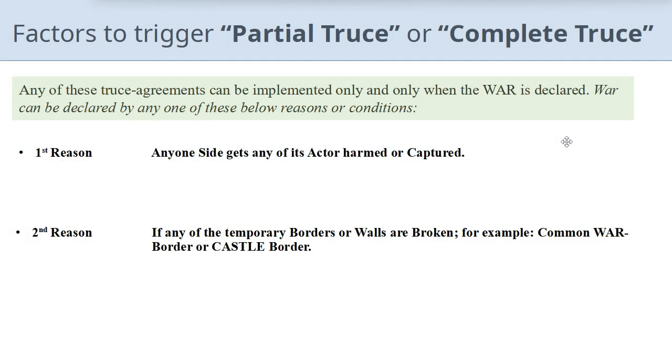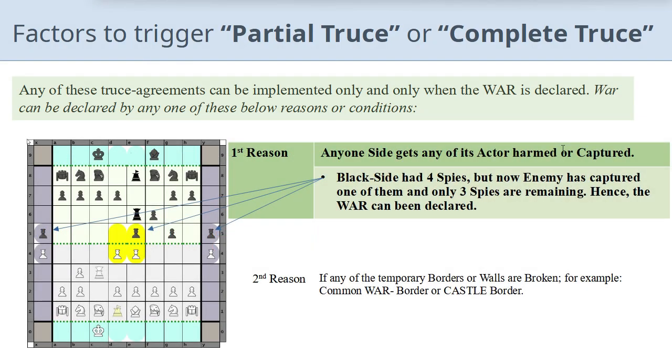War can be declared by any one of the following reasons or conditions. First reason to declare war is when any actor gets harmed or captured, irrespective of any side. The second factor to declare the war is if any of the temporary borders or walls are broken, for example, common war border or castle border. We will now discuss these two reasons when the war is declared with examples.